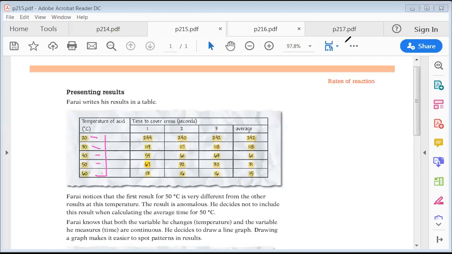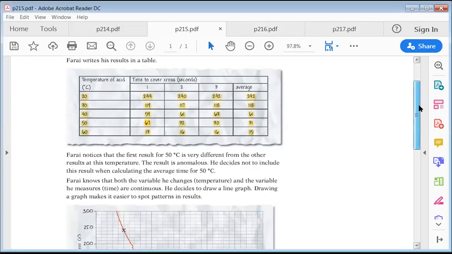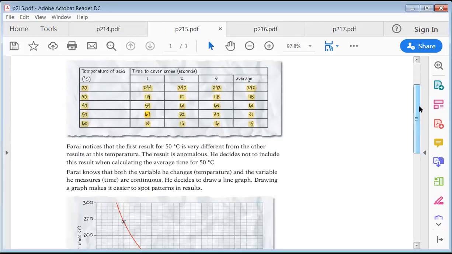Can you look at these results, okay, and the temperature, and tell me what can you see here? As the temperature increases, the average decreases. Okay, what can you tell me about this? For this reaction, if the temperature is lower, it will react faster. Lower? Yes.